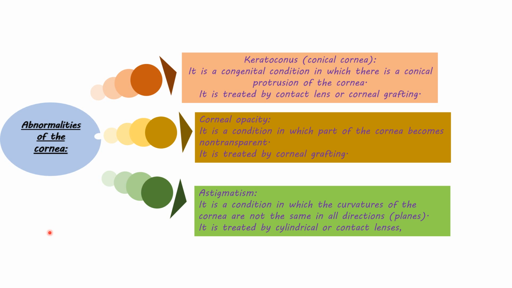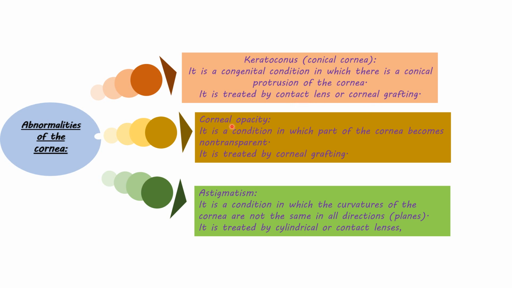Abnormalities of the cornea include keratoconus, or the conical cornea. It is a congenital condition in which there is a conical protrusion of the cornea. The cornea is cone in shape, and this usually is corrected by contact lenses or corneal grafting.